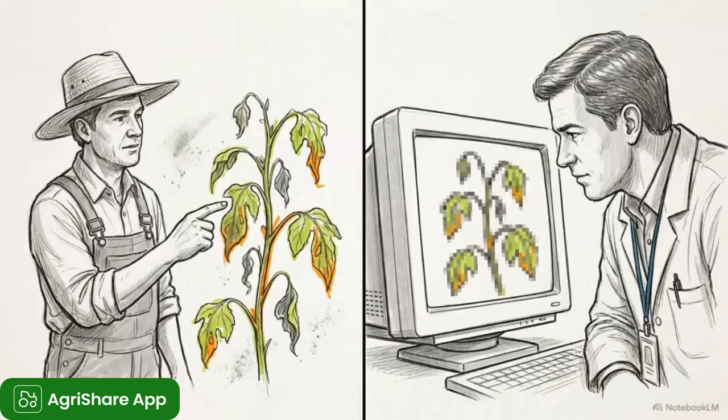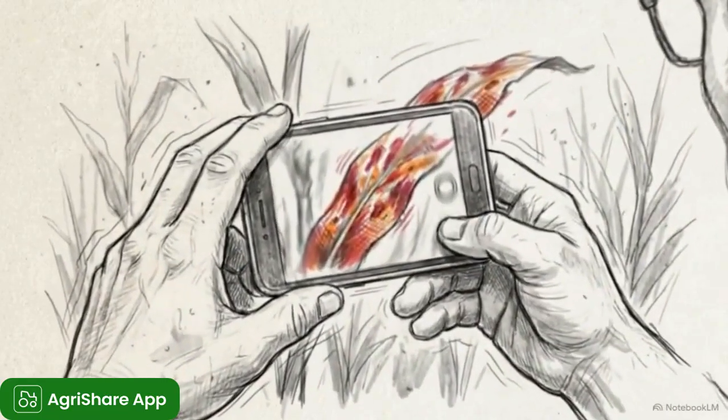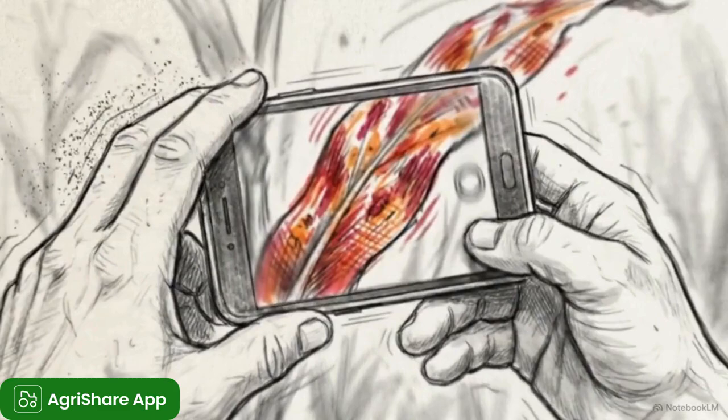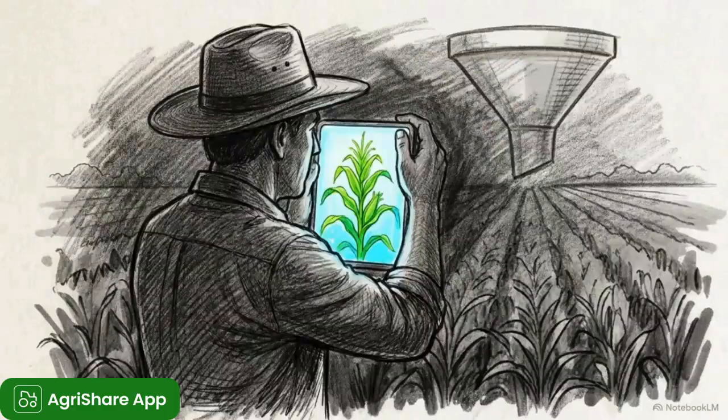But because the connection is remote, a critical constraint remains. The expert's diagnostic accuracy is strictly limited by your ability to clearly photograph the disease and communicate the symptoms through a screen. Remote experts serve as the optimal bridge for complex issues, provided you possess the digital literacy to act as their on-the-ground eyes and ears.